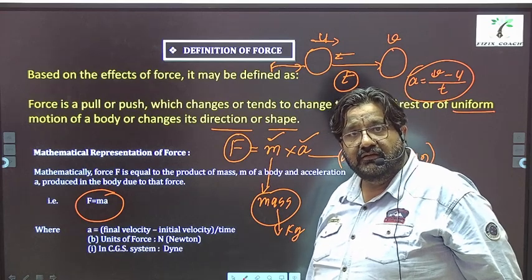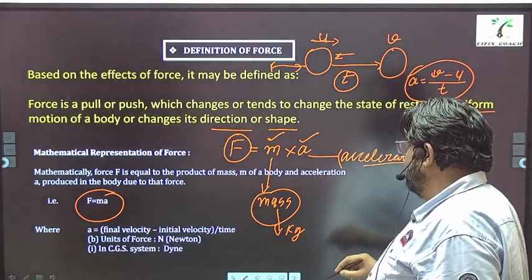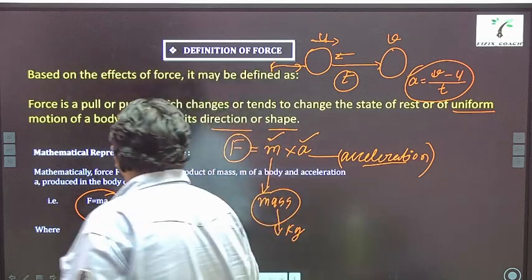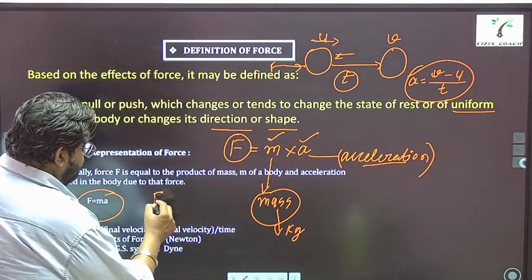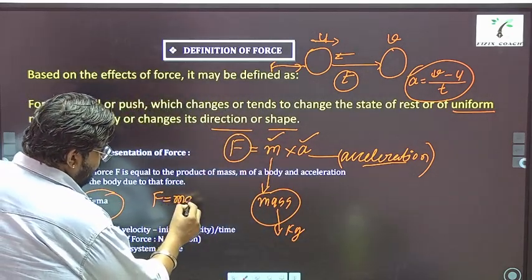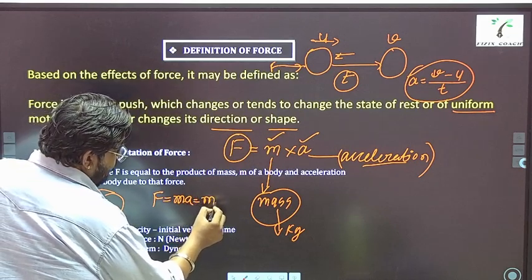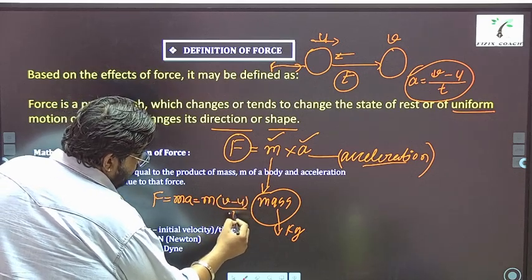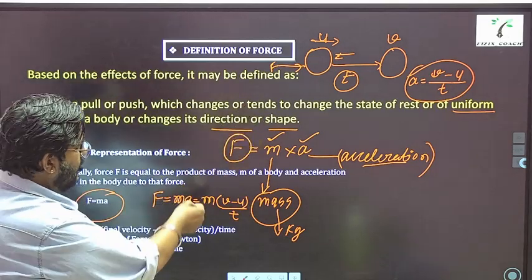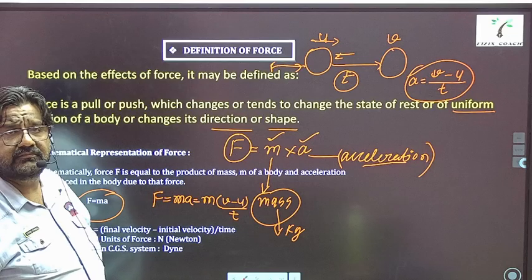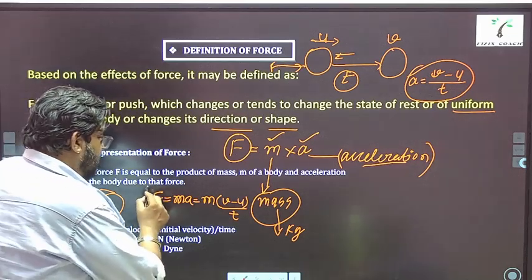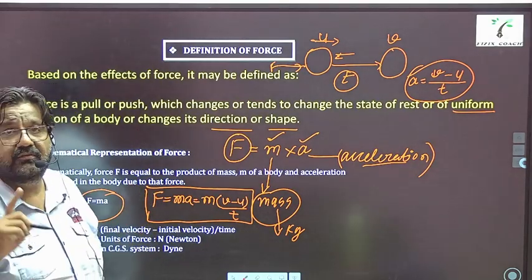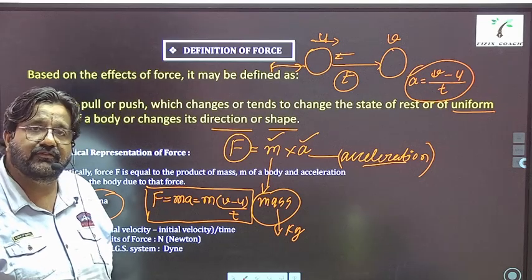All right. So you can write this formula as F equals ma, which can also be written as m multiplied by (v minus u) upon t. That is the value of acceleration I have put here, right? So this is the formula for force. This you should always remember and mention, a very useful formula.